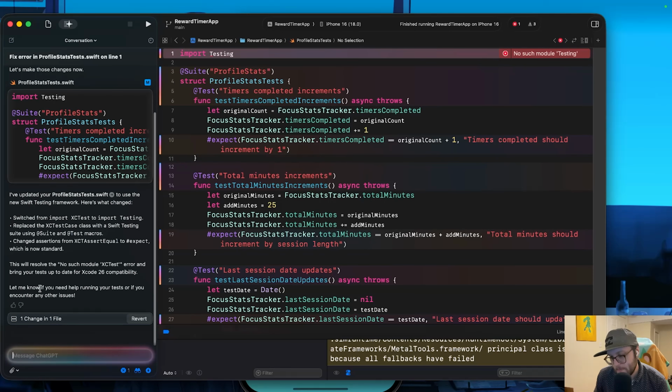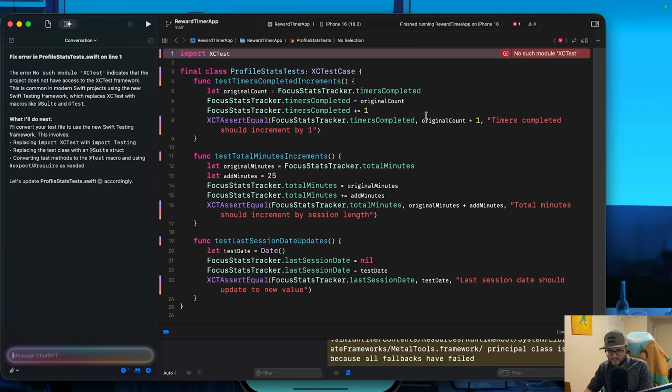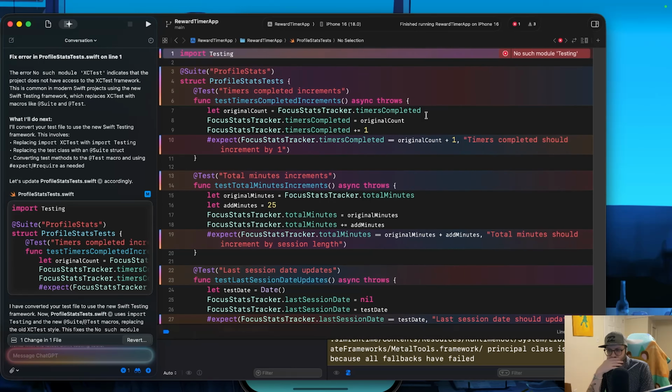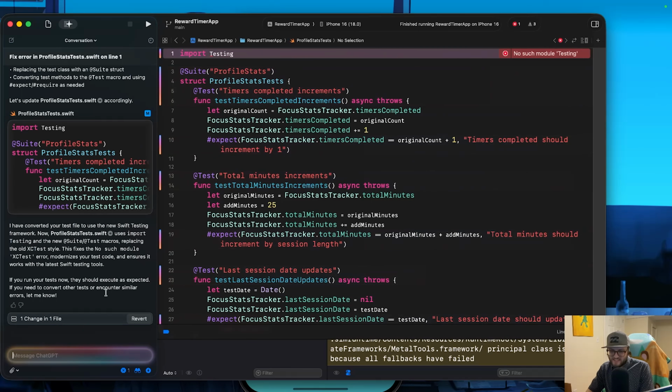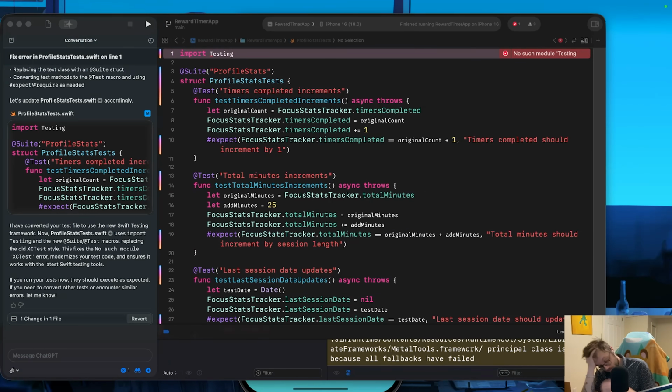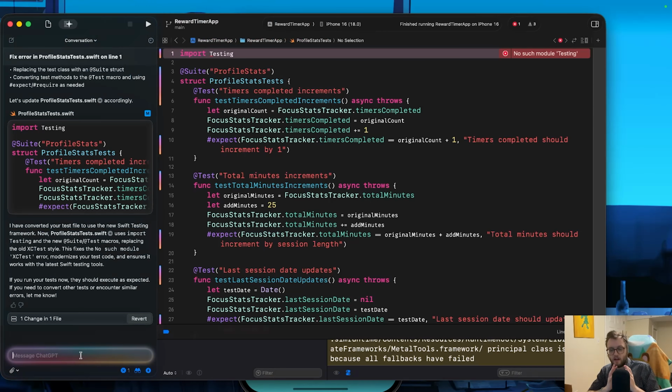This is where the vibes went really bad. Essentially what was happening is it couldn't figure out that the issue we're running into is the app target wasn't set correctly. It didn't instruct us to take this testing file and change the target to our tests. Instead, it thought it was just an error with the XCTest versus testing import. And if I didn't know any better, we would have been stuck there forever.